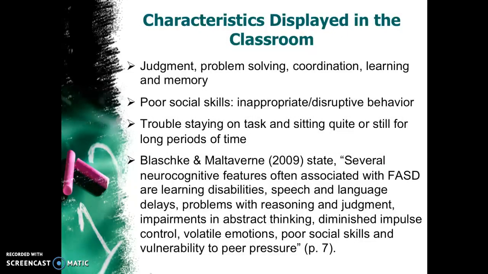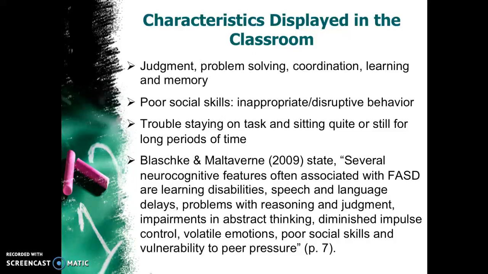The characteristics previously listed contribute to the characteristics that are displayed in the classroom. This can affect judgment, problem solving, coordination, learning, and memory. Students can have poor social skills, which can cause inappropriate or disruptive behavior, and they can have trouble staying on task or sitting still or quiet for long periods of time.